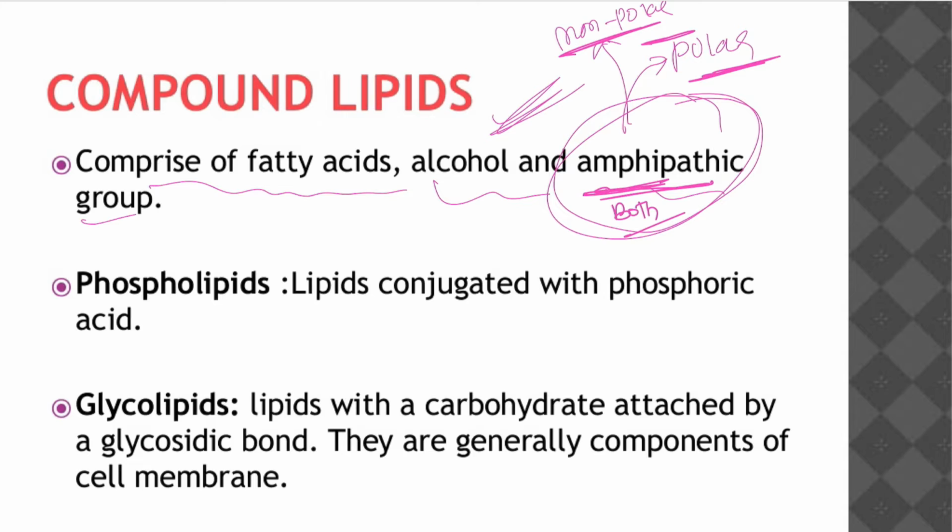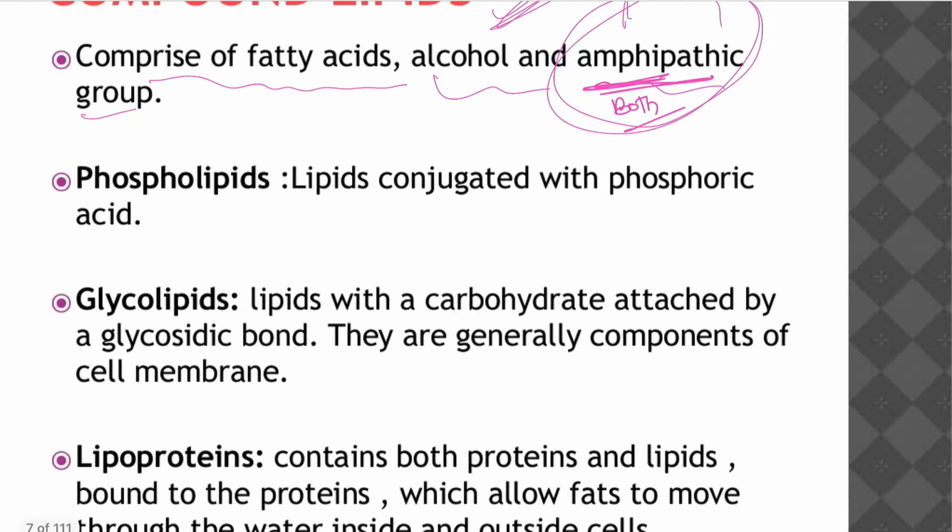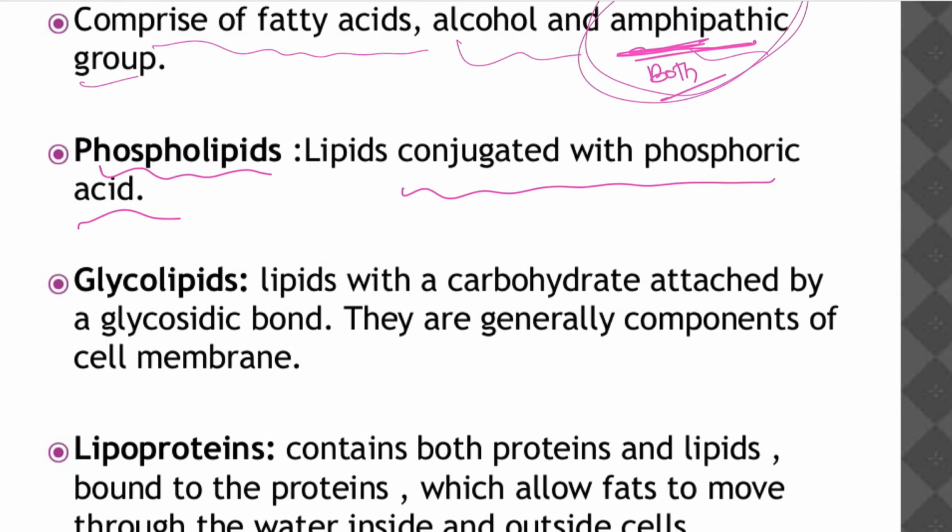Compound lipids comprise fatty acid and alcohol, which are simple lipids like triglyceride, and in addition there is an amphipathic group. Take phospholipids, for example. Phospholipids are the structural components of cell membranes. We know the cell membrane consists of a phospholipid bilayer. When a lipid molecule is conjugated with phosphoric acid, it is called a phospholipid.